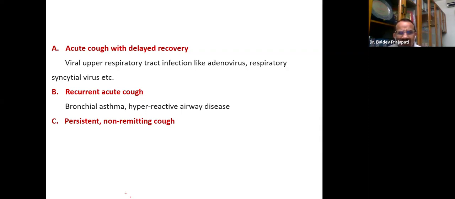Or even it will increase and then subside, decrease. In post-nasal drip, in GRD, it will be like that. It is recurrent. So the answer should be only one. Suppose you have to respond with only one, then what will be your answer?